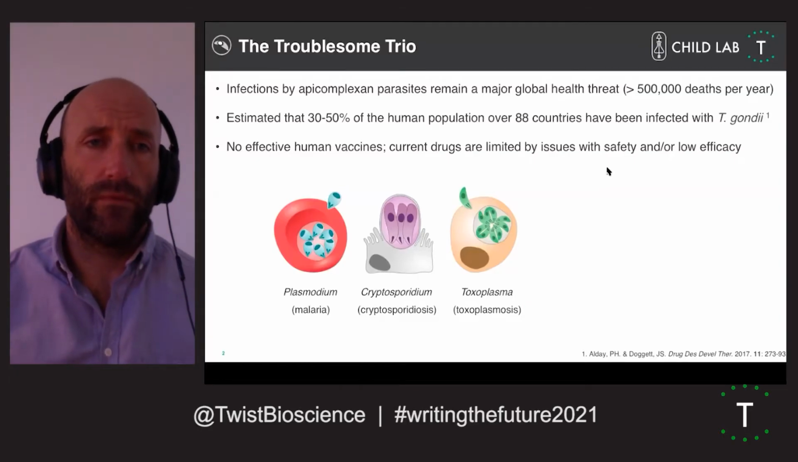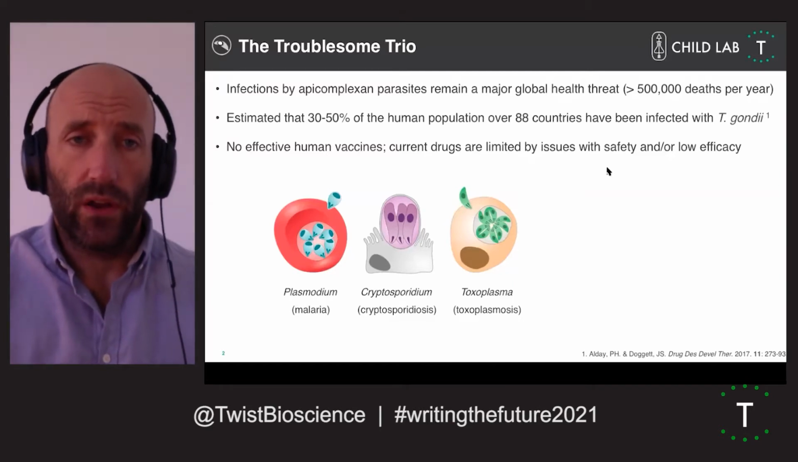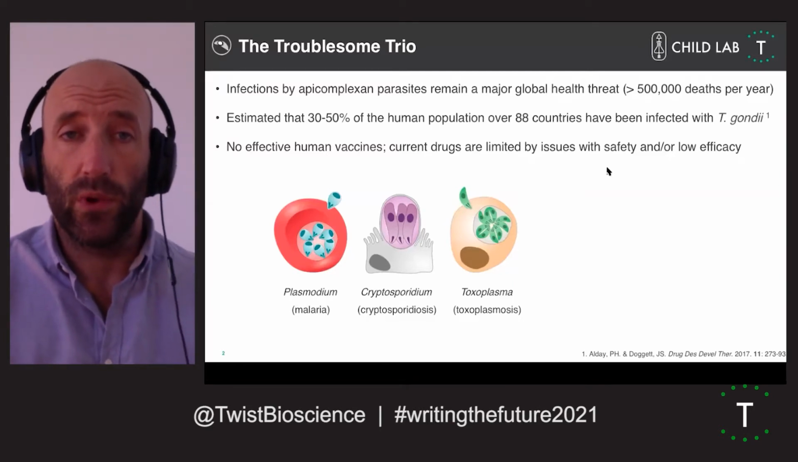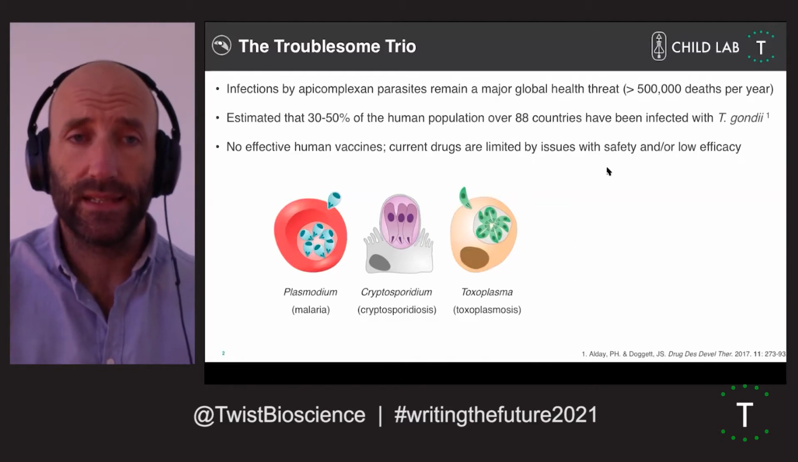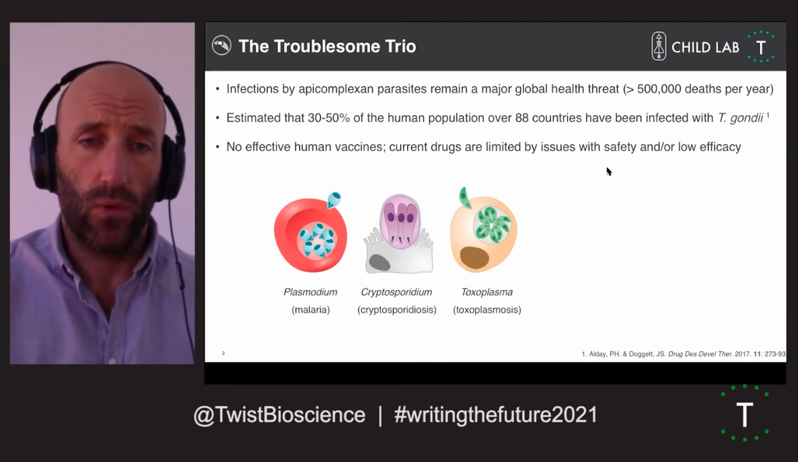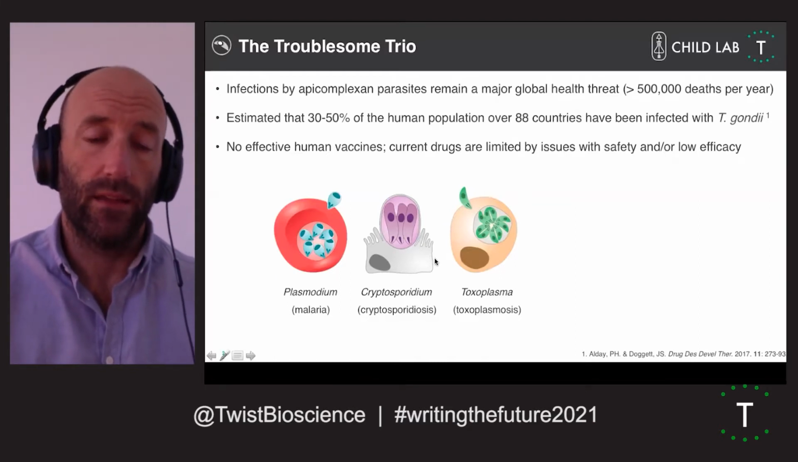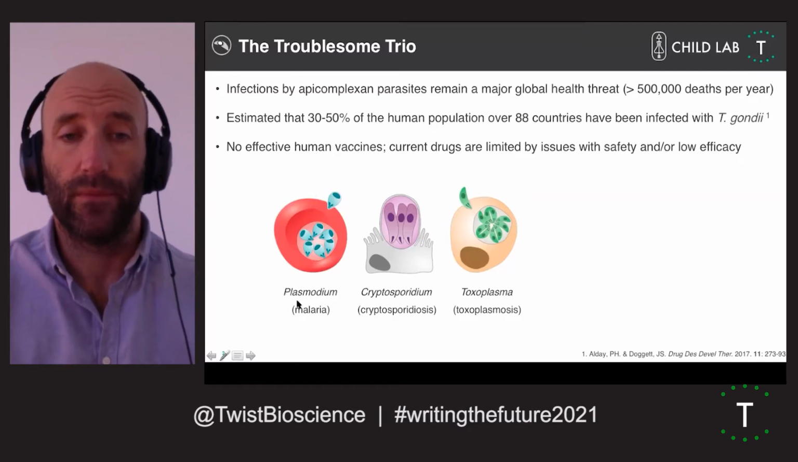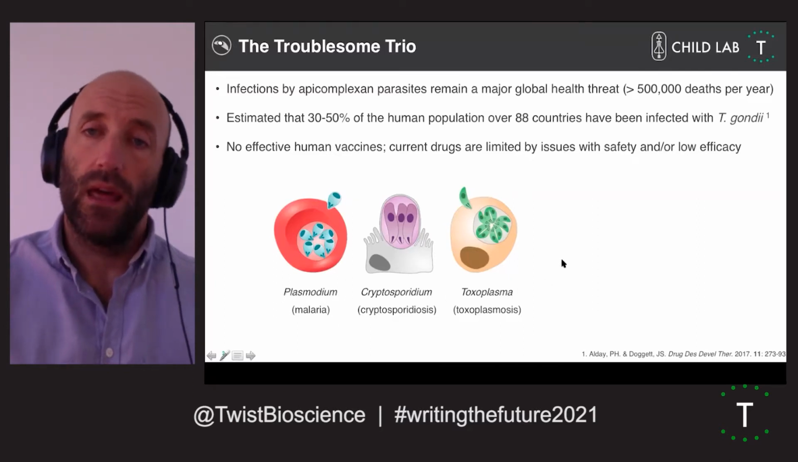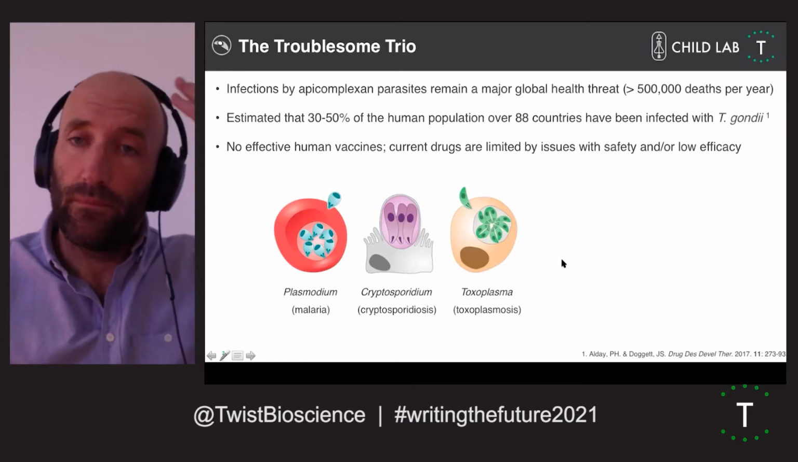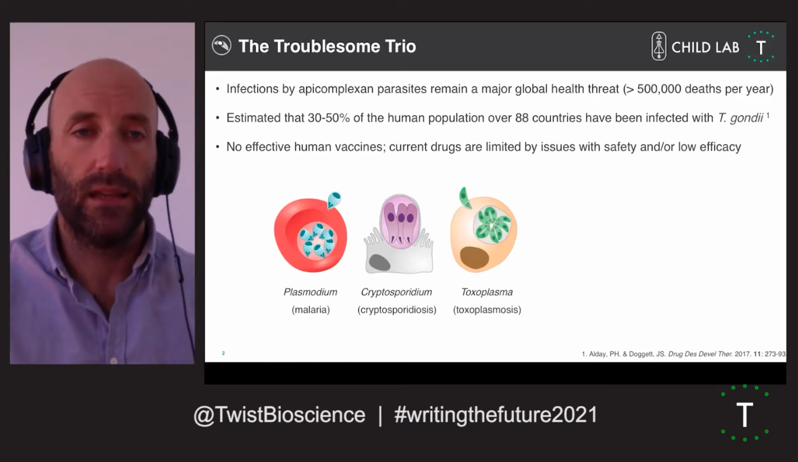For starters, the parasites that we work on and as a model that we're interested in are these apicomplexan parasites. These are all within this apicomplexan phyla and include Plasmodium, Cryptosporidium, and Toxoplasma. They cause about 500,000 deaths worldwide per year.